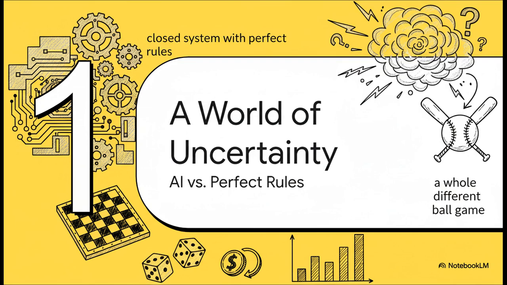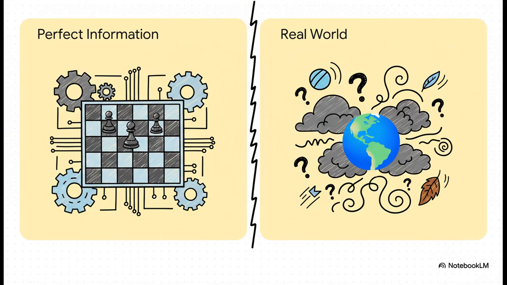In our past sessions, we've mostly looked at AI in these neat, tidy little boxes, closed systems with perfect rules. But for AI to be genuinely useful, it has to step out into the real world. And the real world, well, that's a whole different ballgame. Just think about a game of chess for a second, right? Every piece is visible, the rules are set in stone, and you can predict the outcome of any move. It's a world of perfect information. Now contrast that with the real world. It's messy, it's unpredictable, and it's full of gaps in what we know. That's the arena modern AI has to play in.